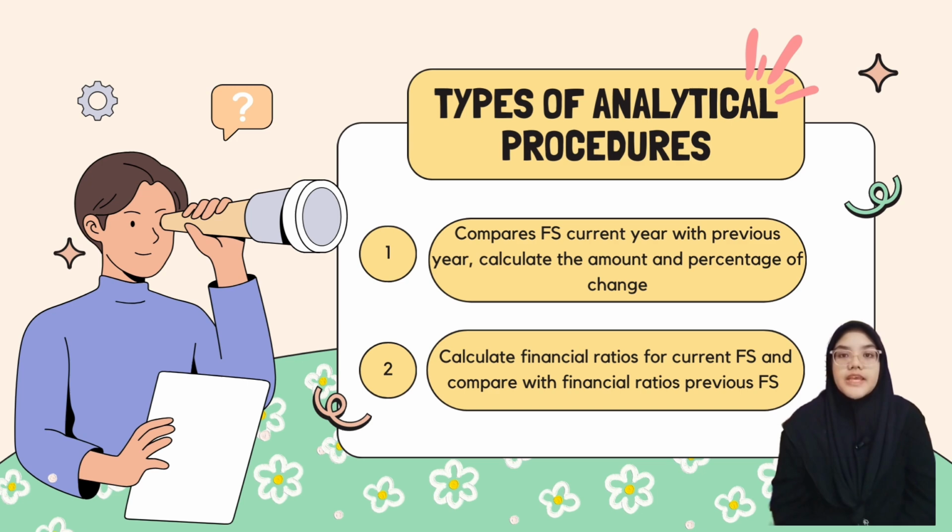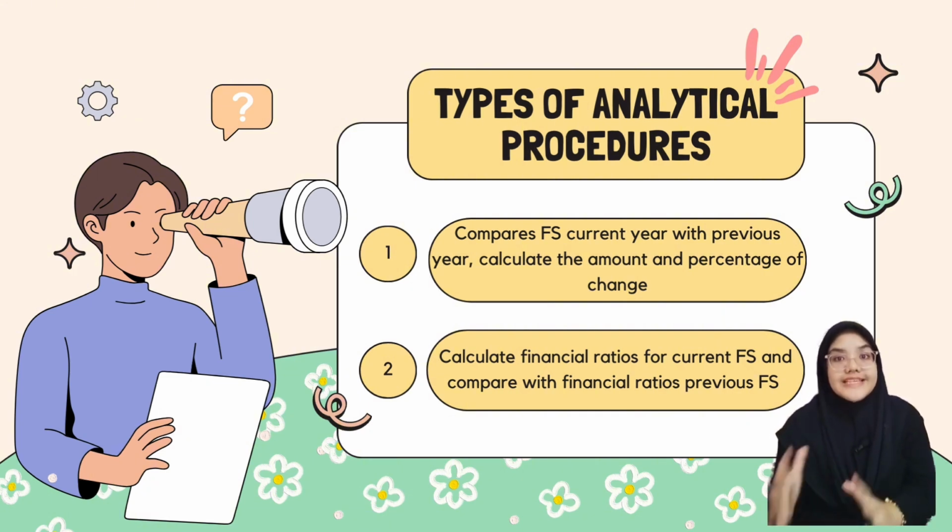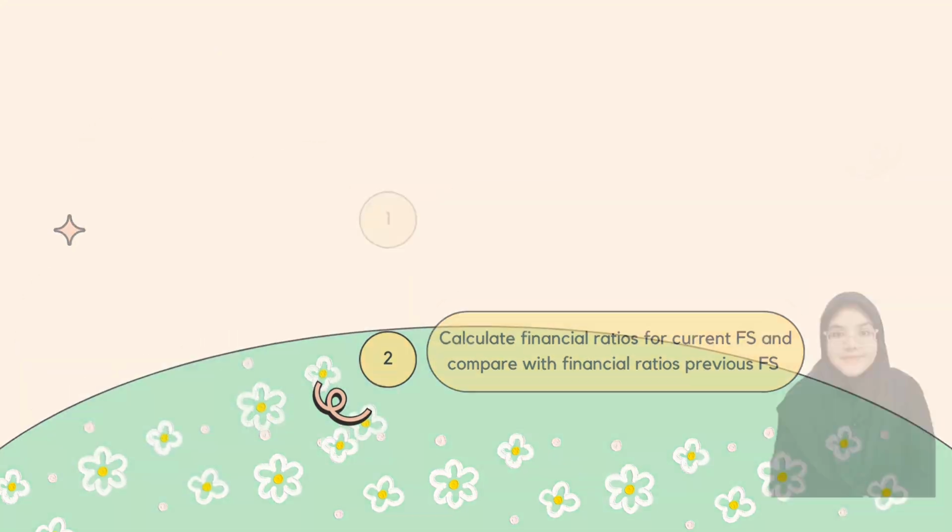And number 2, the auditors calculate financial ratios for the current year financial statements and compare them with ratios for the previous year financial statements. Also, the auditors can compare the client's financial statement numbers or ratios with industry data if available, and could use non-financial data as well.